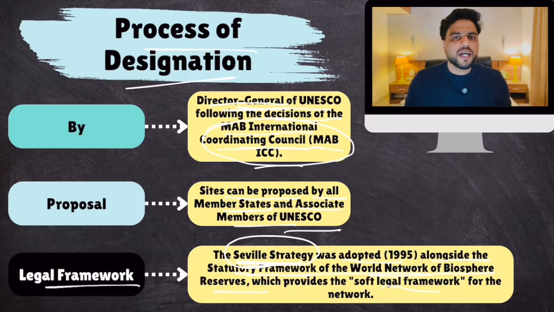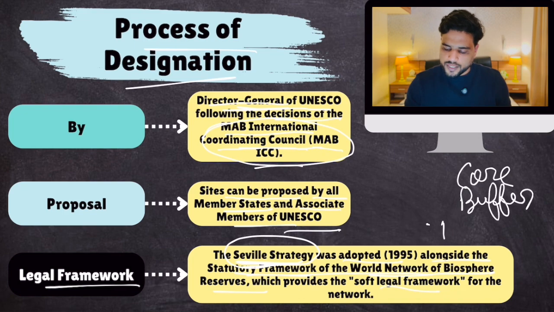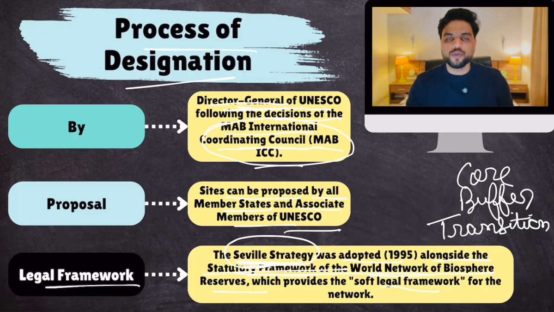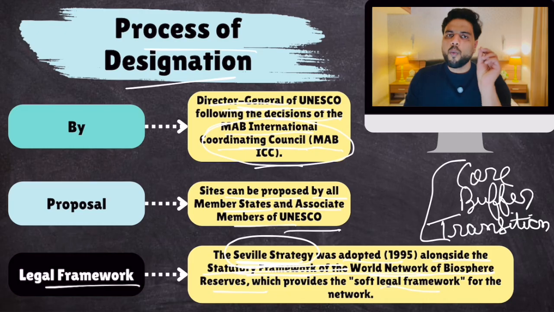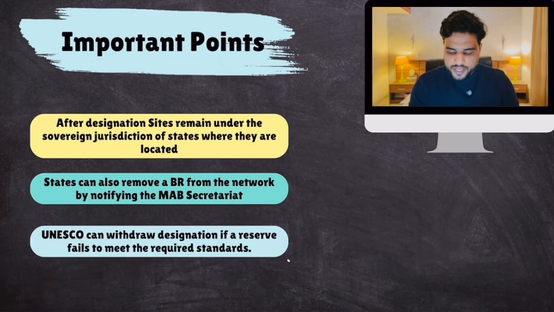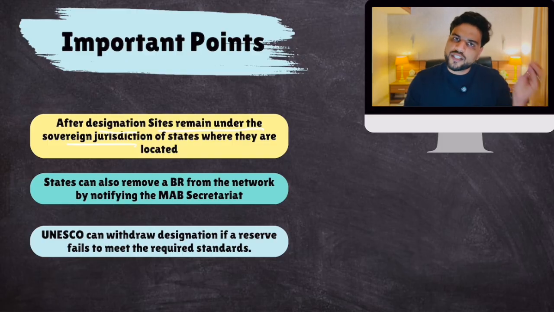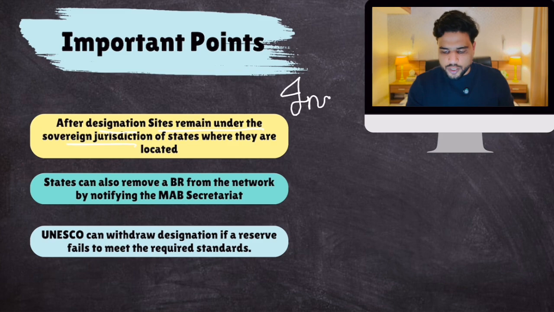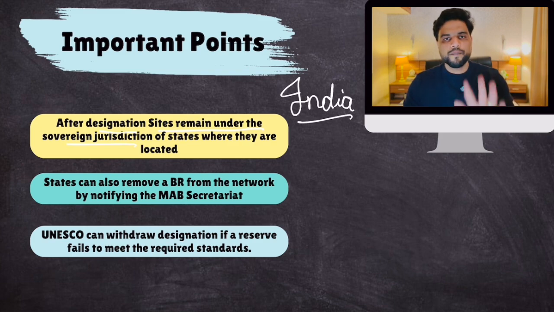You remember we talked about how every biosphere reserve should have a core area, buffer area, and transition area, right? This is mentioned in these rules. No biosphere reserve can do without these three things because it is mentioned in these rules. Now, once a particular site is part of this world network, then it has to do the following. After designation, the sites remain under sovereign jurisdiction. So it doesn't mean that once India's biosphere reserve is recognized, UNESCO will manage it. No, India will manage it. But India has to follow the rules given by UNESCO.